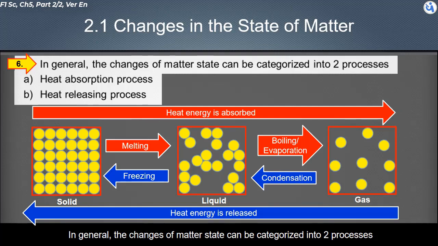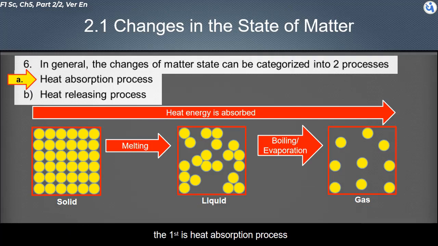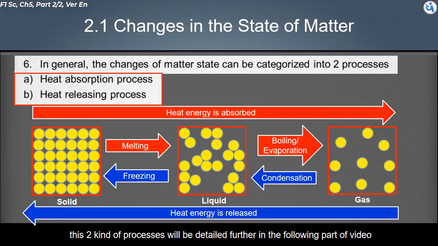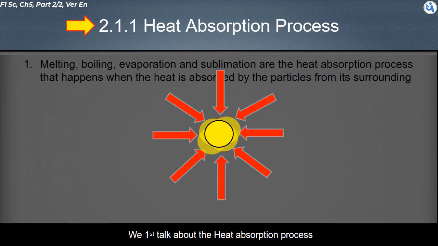In general, the change of matter state can be categorized into two processes. The first is the heat absorption process. The second is the heat releasing process. These two kinds of processes will be detailed further in the following part of the video. We first talk about the heat absorption process.